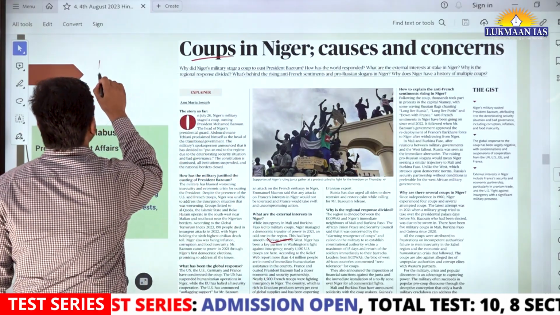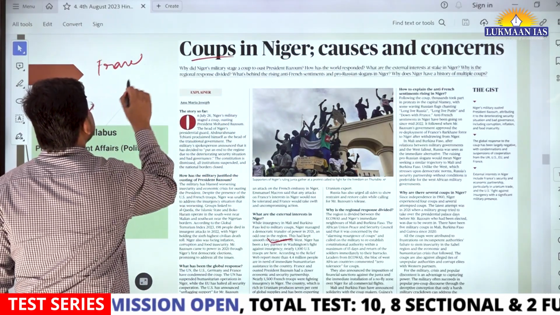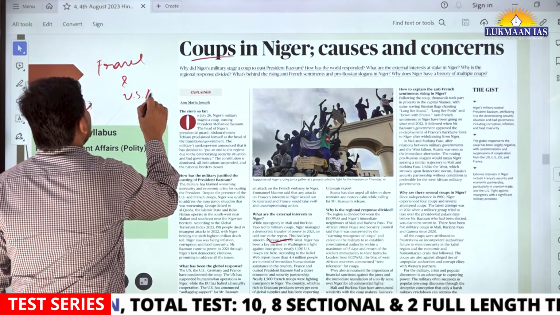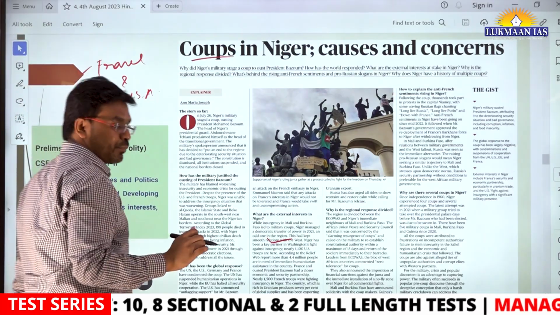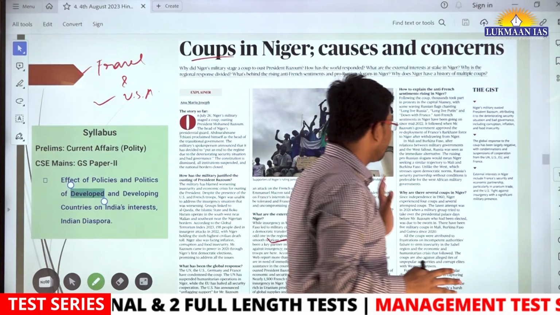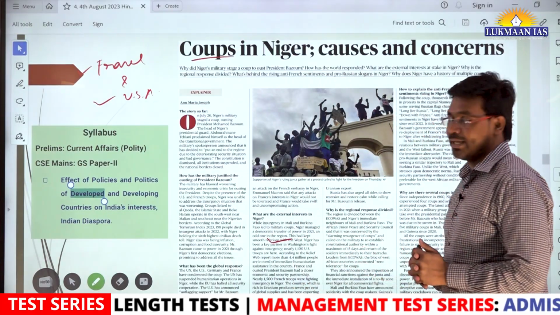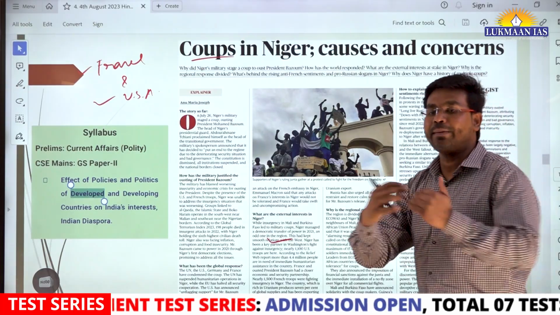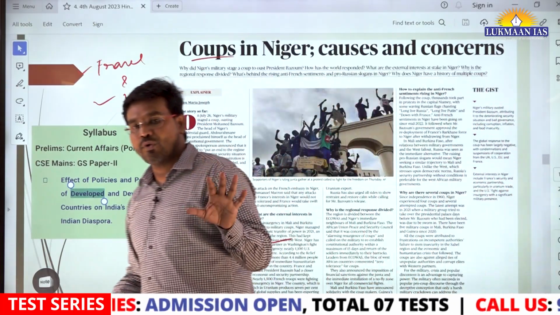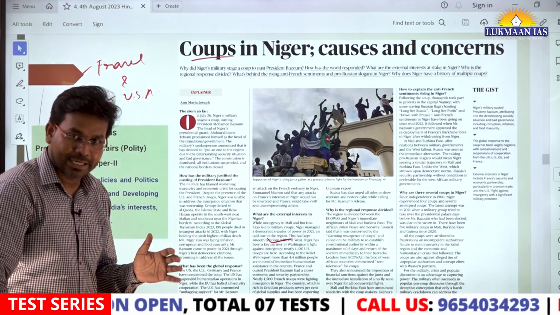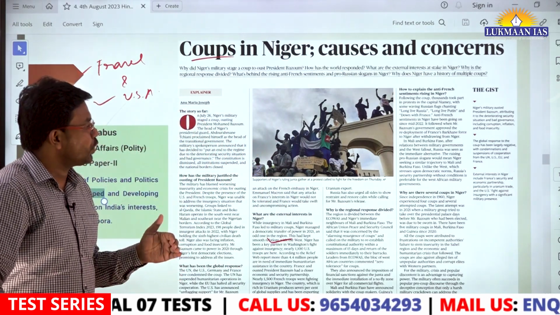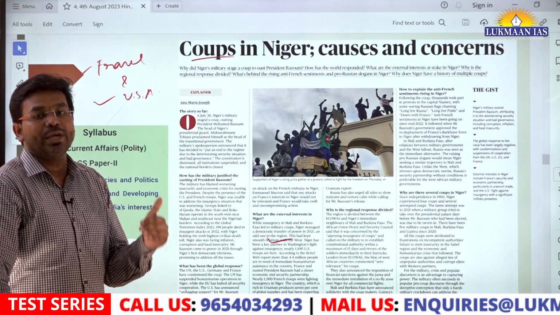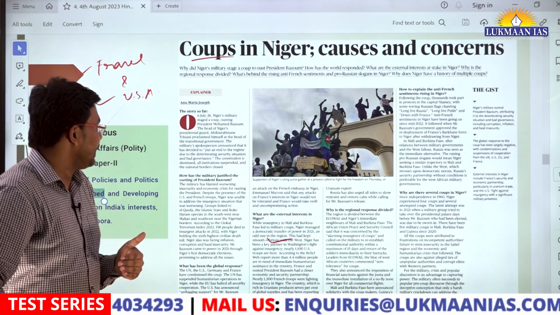France and the USA have come out with a strong opinion against this coup. They have told the military leaders that they should reinstate, bring back to power, the former president of Niger, and also abstain from any wrongful activity in Niger.